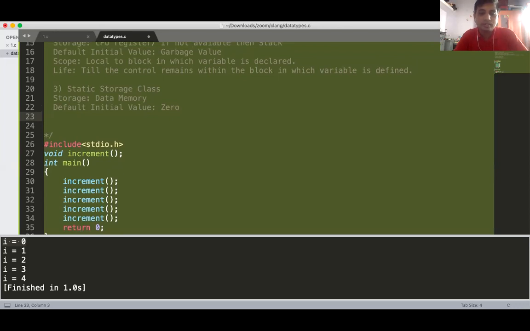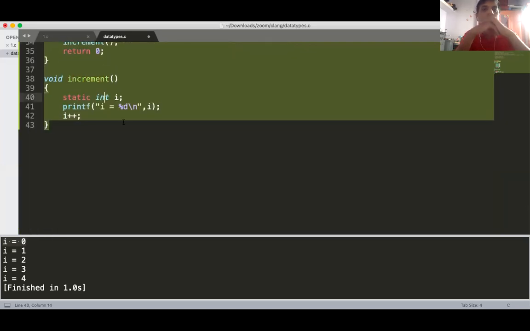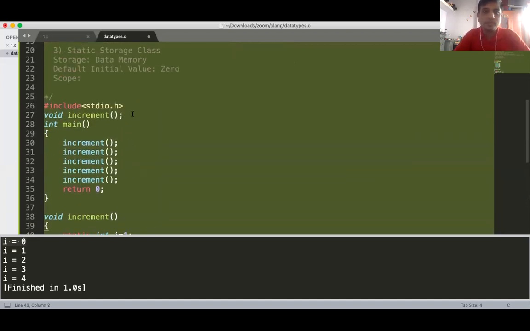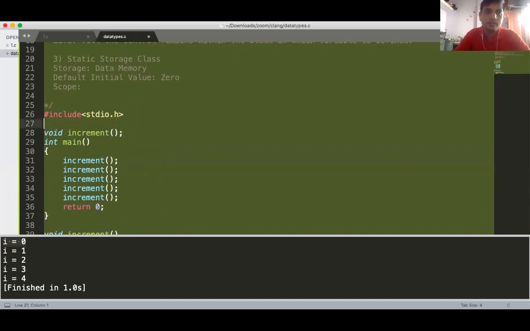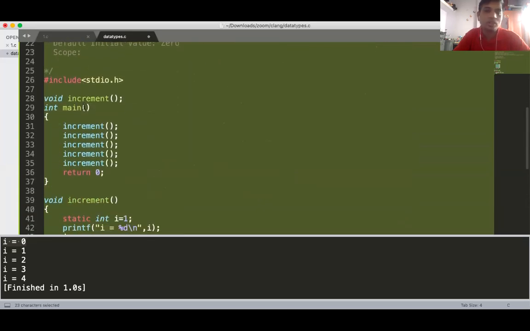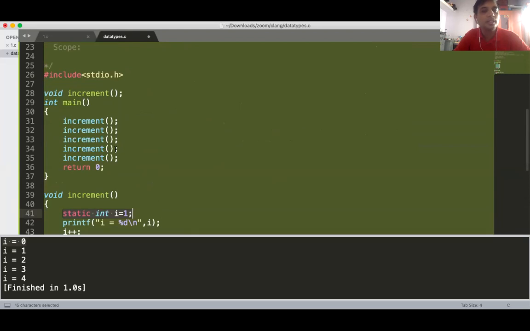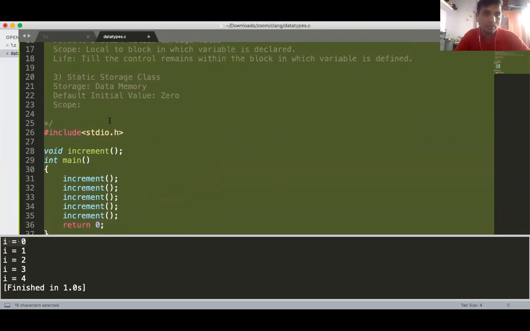Okay. So my doubt was, if we declare it as static int i is equal to 1, and suppose int i is equal to 1, we declare it as global. Global is the global storage class we are going to see here, the fourth one. Okay, it's the same, right? No, it is not the same. Declaring static is different. Declaring global is different. Now what is the difference? We will see in scope and life. The scope and life of static and global are different.